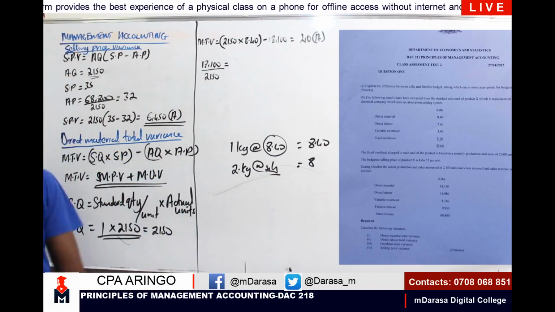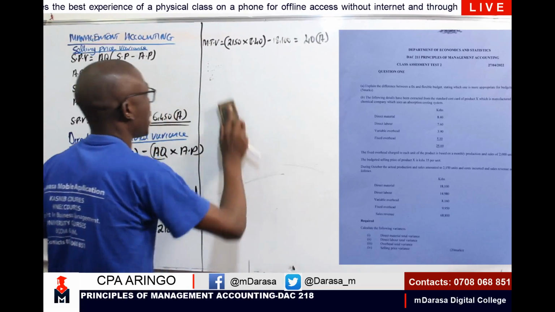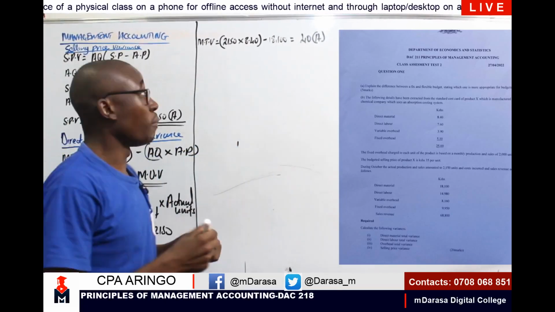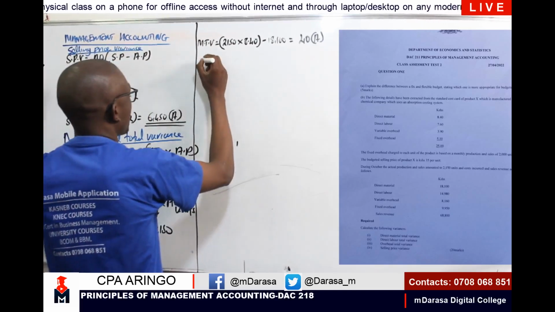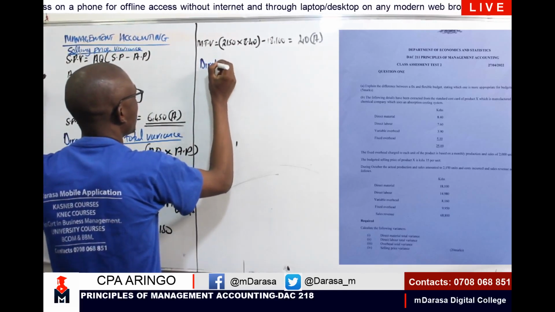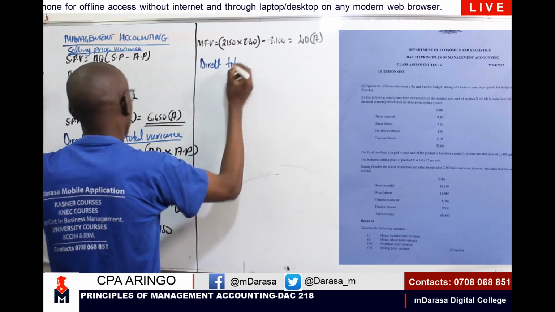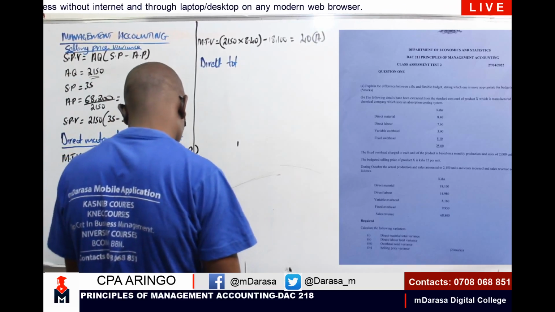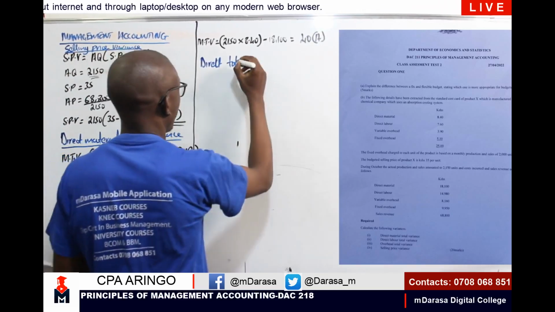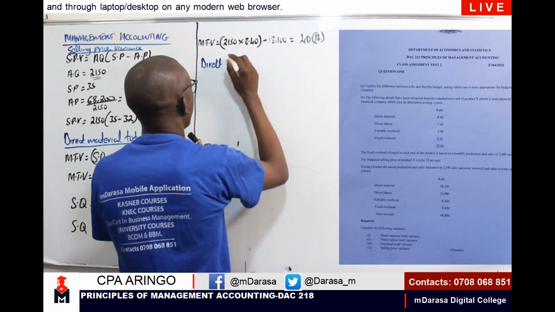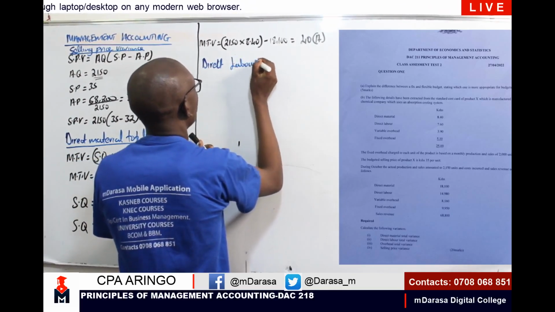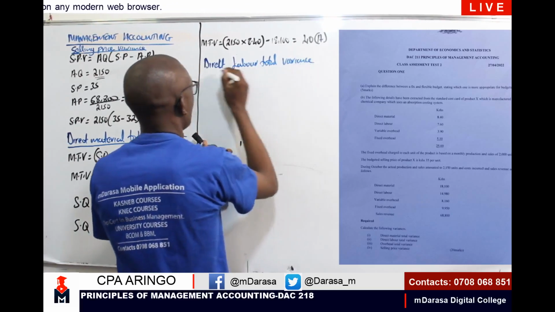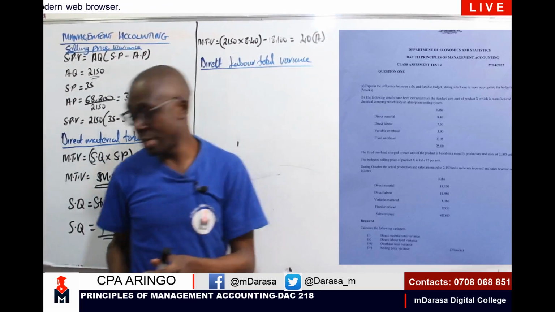The other bit, the same concept will apply. Let us now determine our labor cost variance. What was the question? Let me see. Direct labor total variance. The same case, we have two ways of determining that.